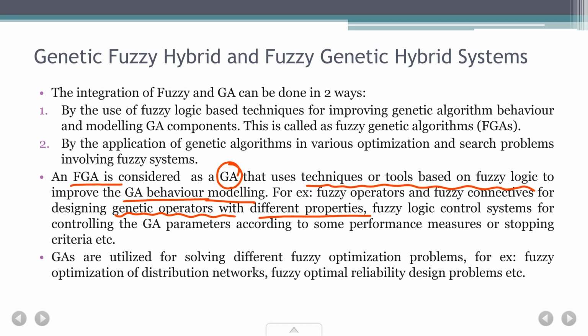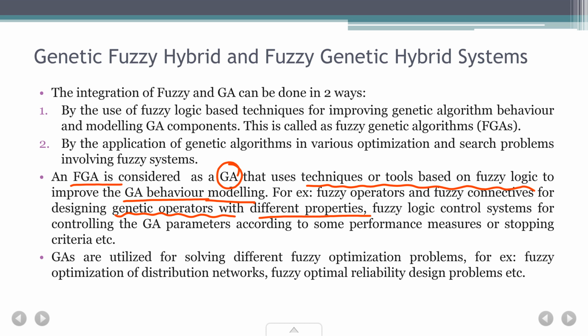Some few things we are trying to improve by combining them together and creating a genetic fuzzy hybrid, which gives us a better output or better performance, right? Now in GAs, the second type of one, what we do is we utilize them for solving different fuzzy optimization problems. Fuzzy systems are not generally used for optimization kinds of problems.